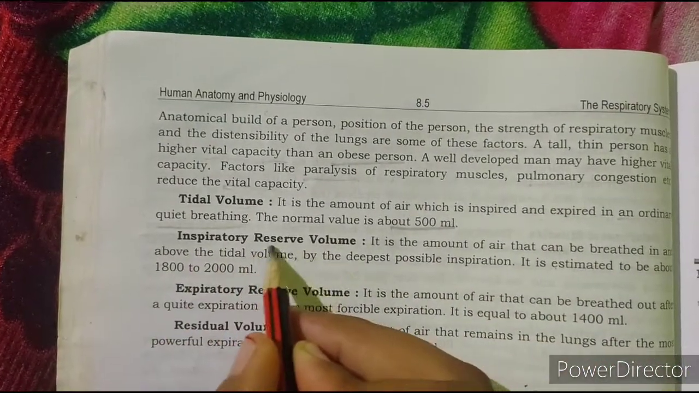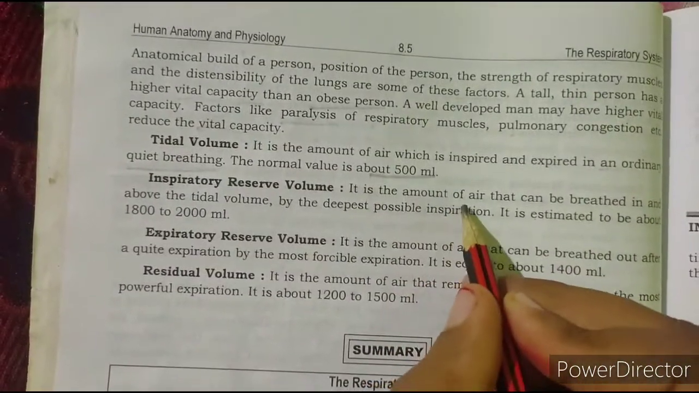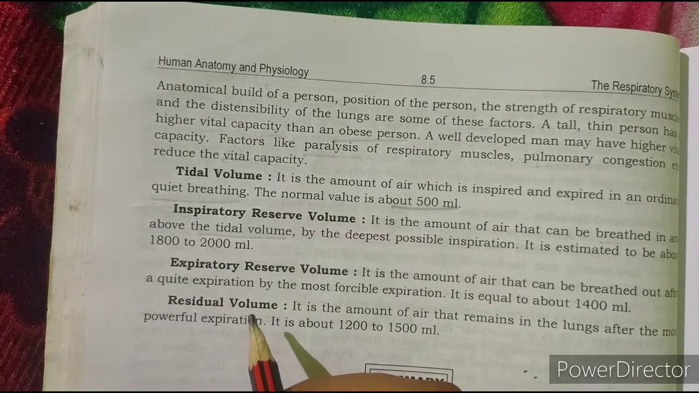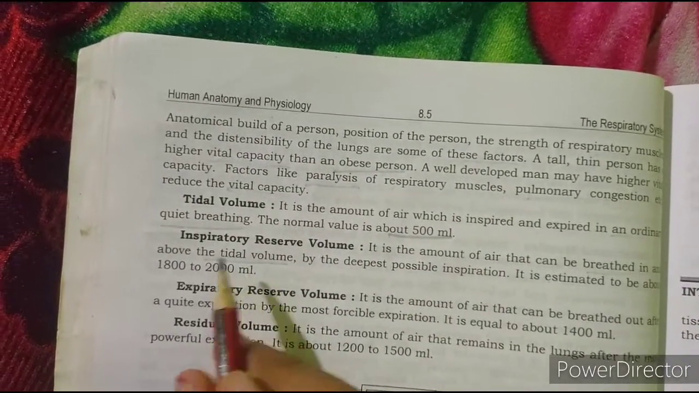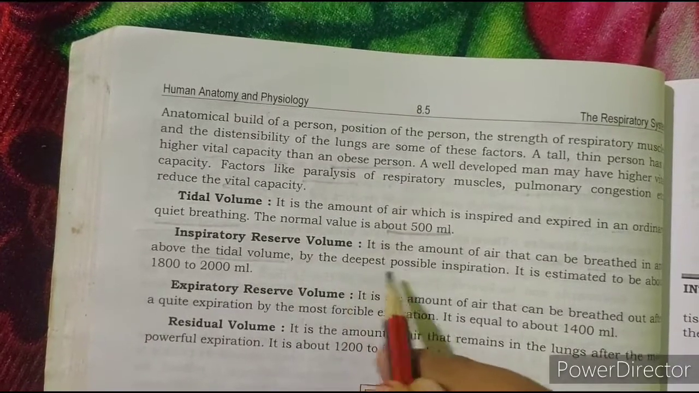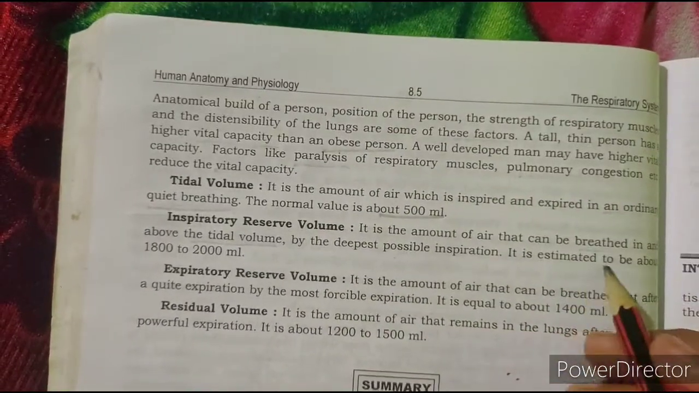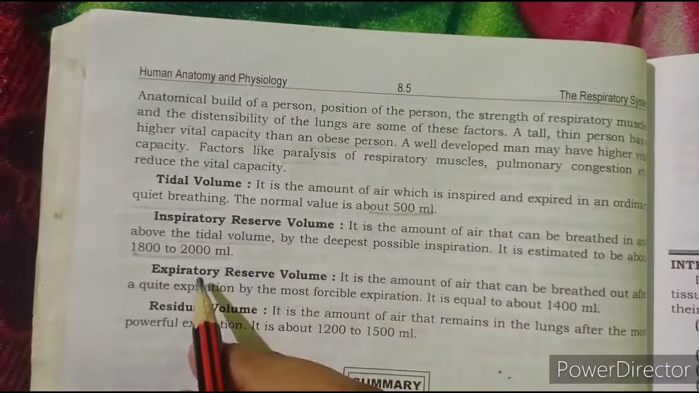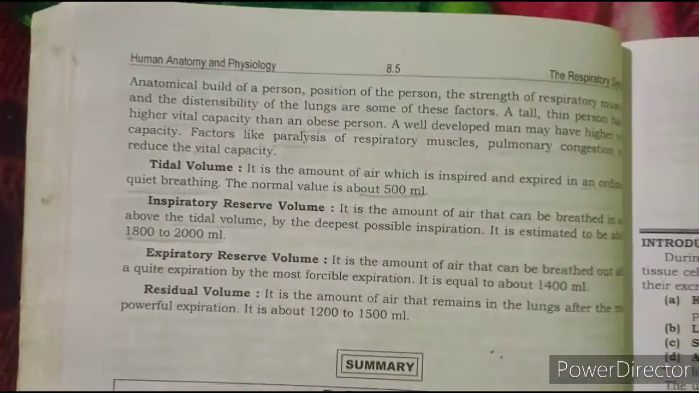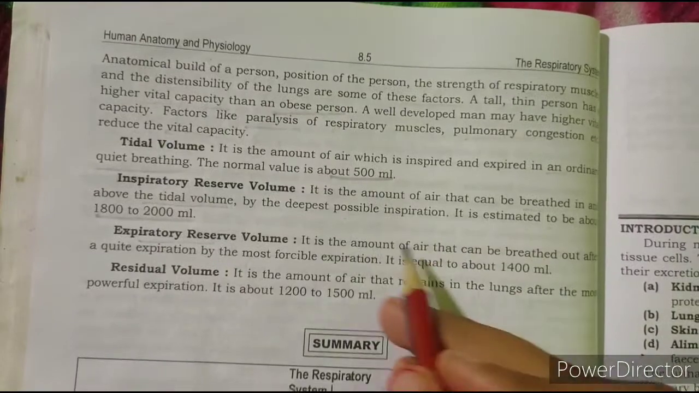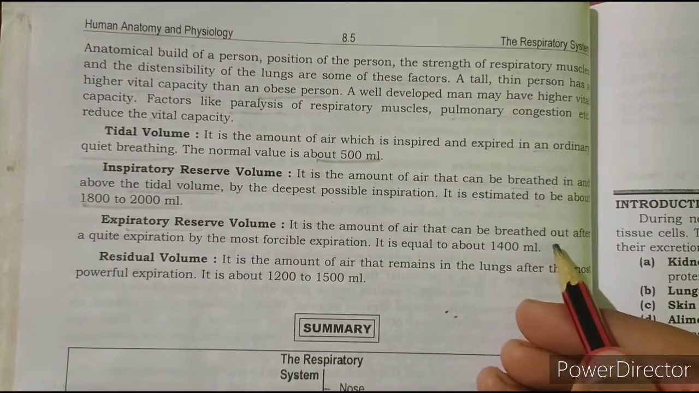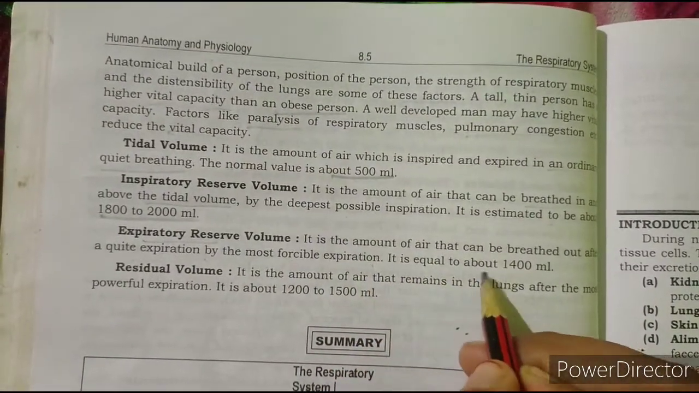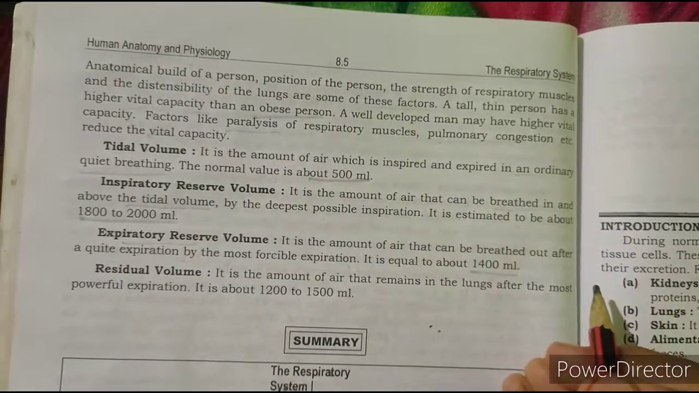Then the inspiratory reserve volume. It is the amount of air that can be breathed in above the tidal volume by the deepest possible inspiration. It is estimated to be about 1800 to 2000 ml. Then the expiratory reserve volume. It is the amount of air that can be breathed out after a quiet expiration by the most forcible expiration. It is equal to 1400 ml.